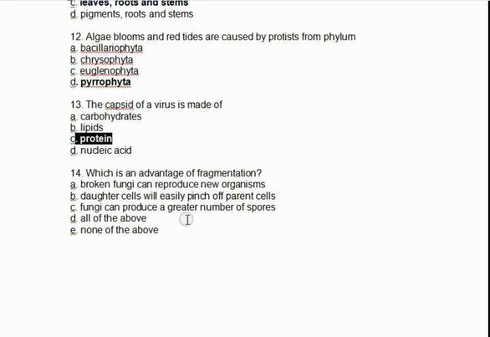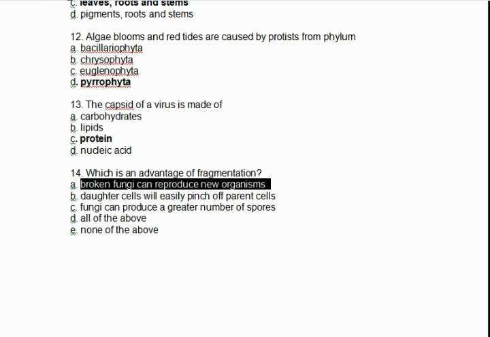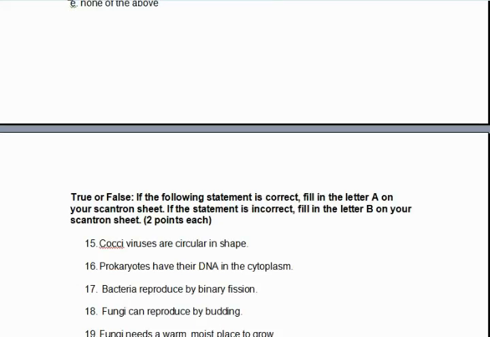Protein. Which is an advantage of fragmentation? Broken fungi can reproduce new organisms.